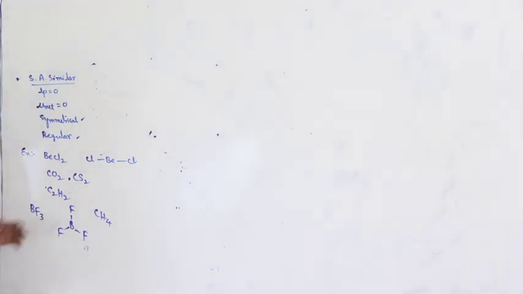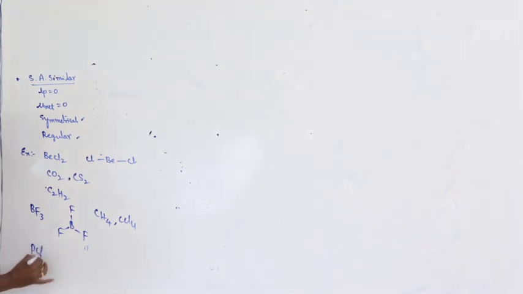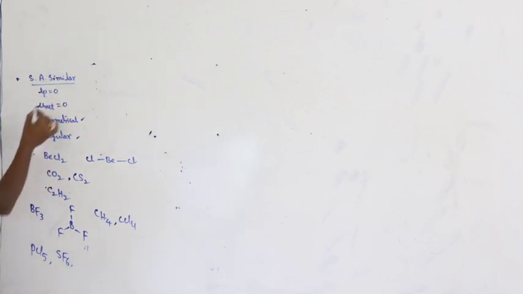CH4, CCl4, PCl5, SF6. These are all examples of this kind of category. Surrounding atoms are similar. Number of lone pairs 0. Net dipole moment 0. Then automatically the molecule is symmetric and bond angles are regular.